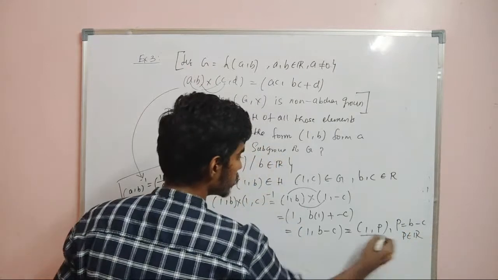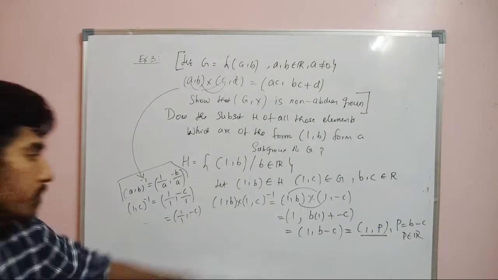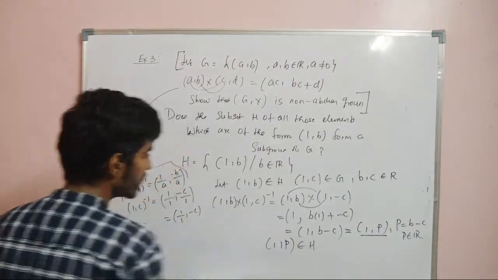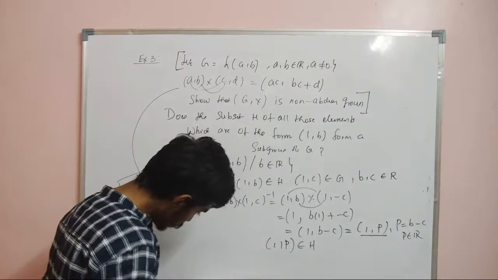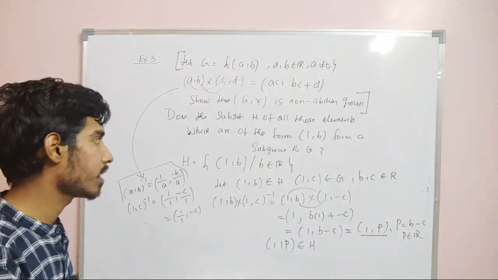So surely 1 comma p will also be in H. So 1 comma p is also in H, since p is a real number. So 1 comma p belongs to H. Therefore this is a subgroup. It's a very important problem, and this question can be asked as a long answer.